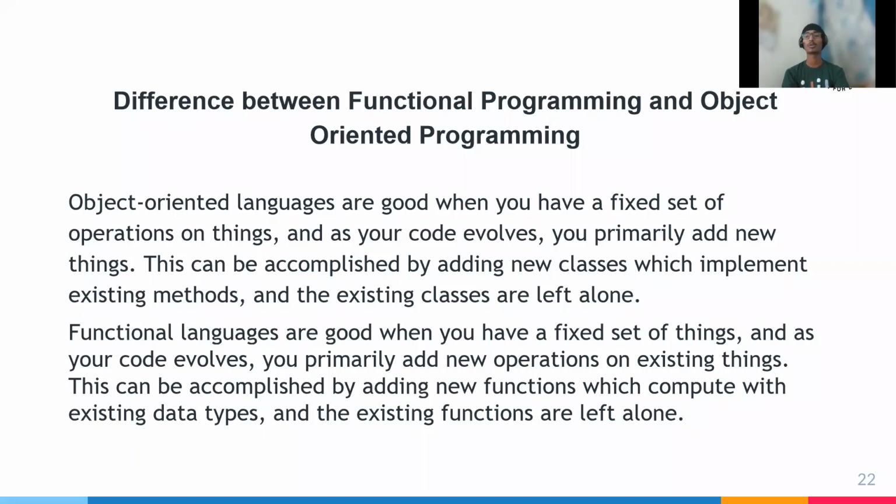Difference between functional programming and object-oriented programming. Object-oriented programs are good when you have a fixed set of operations on things, and as your code evolves, you add new things. This can be accomplished by adding new classes which implement existing methods, and the existing classes are left alone. Functional programs are good when you have a fixed set of things, and as your code evolves, you add new operations on existing things. This can be accomplished by adding new functions which compute with existing data types, and the existing functions are left alone.